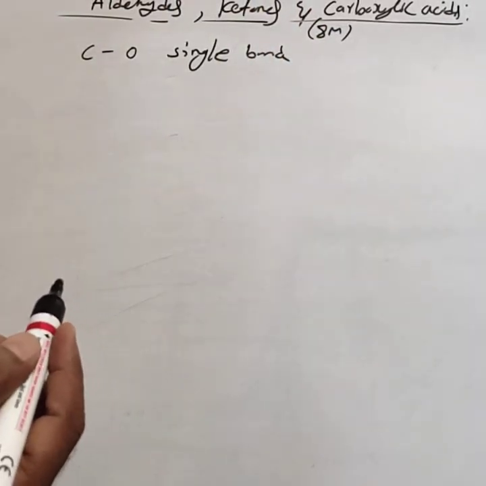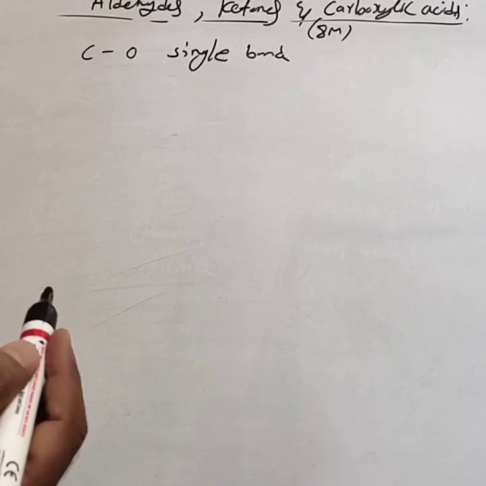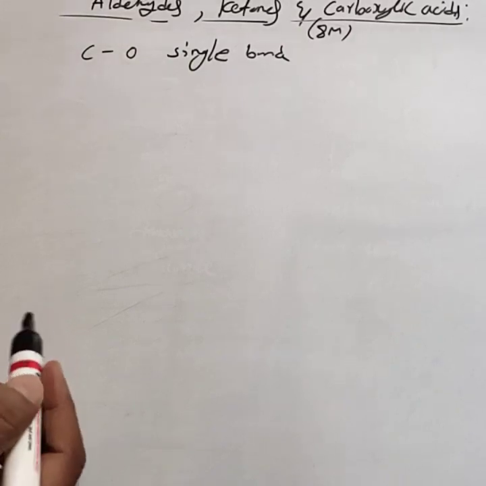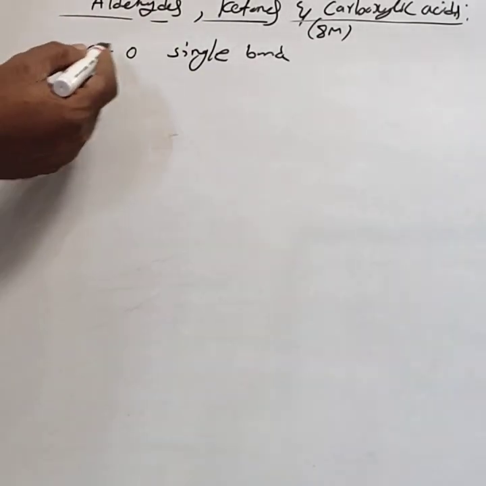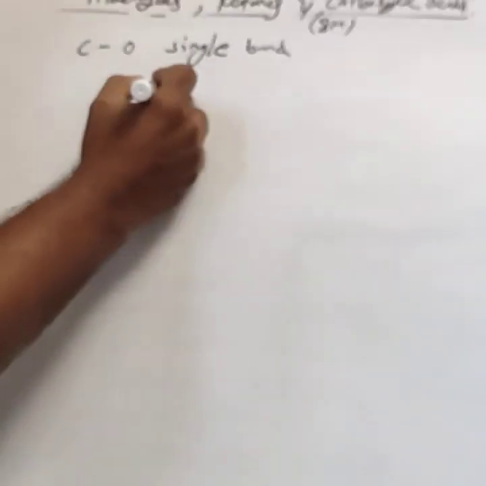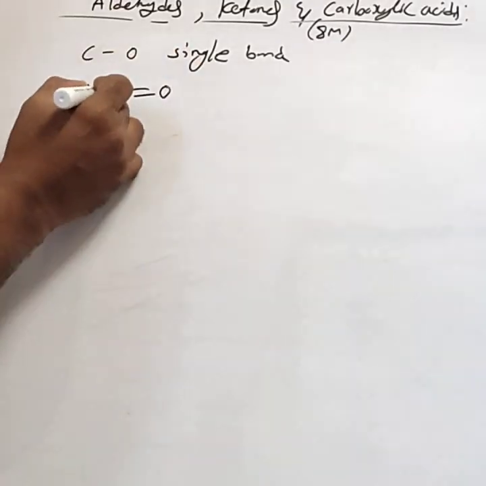But in this chapter, we study organic compounds containing a carbon-oxygen double bond.